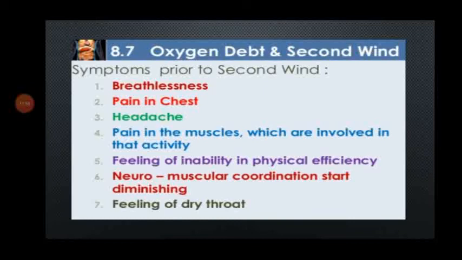Symptoms prior to the second wind: breathlessness, pain in chest, headache, pain in the muscles which are involved in that activity, feeling an inability in physical efficiency, neuromuscular coordination starts diminishing, feeling of dry throat.